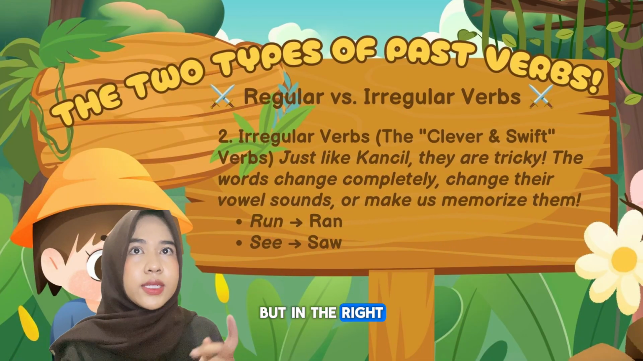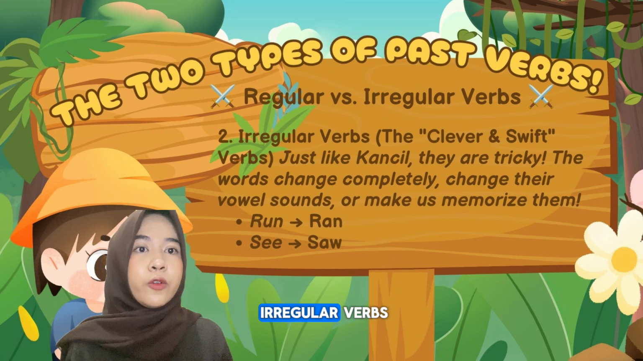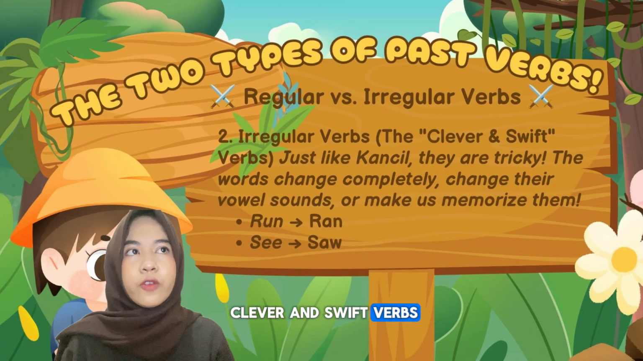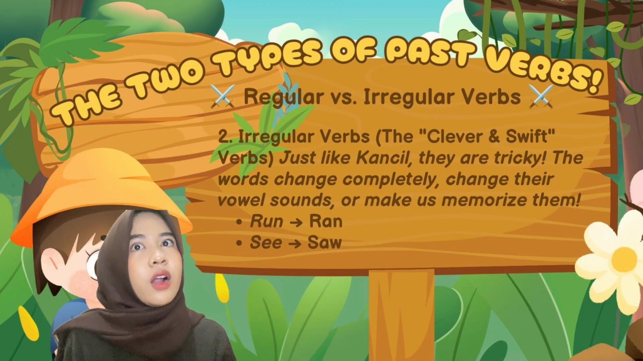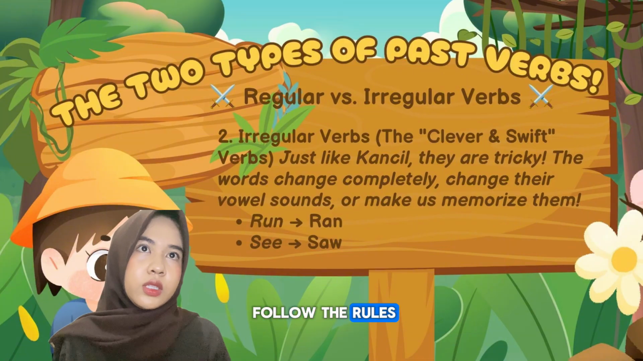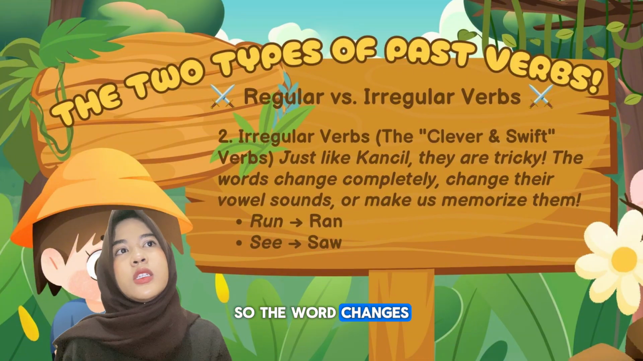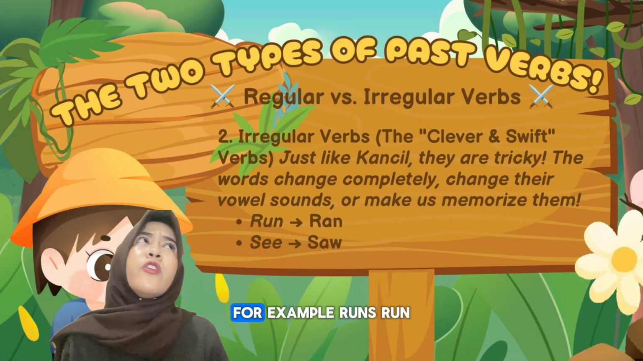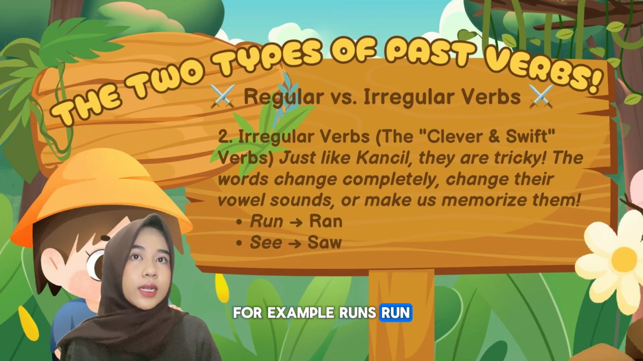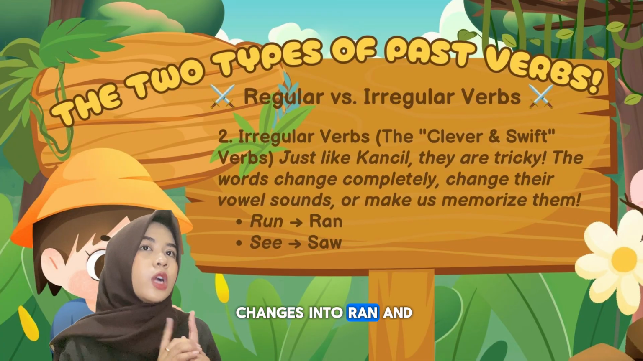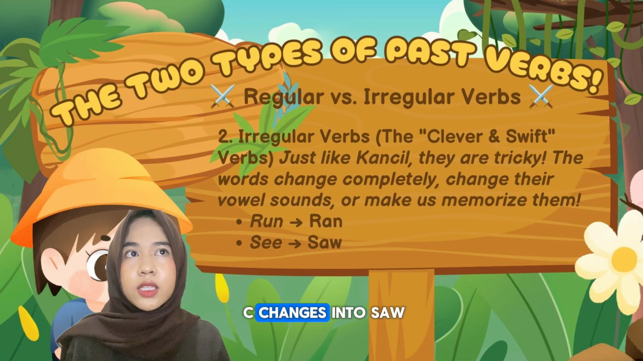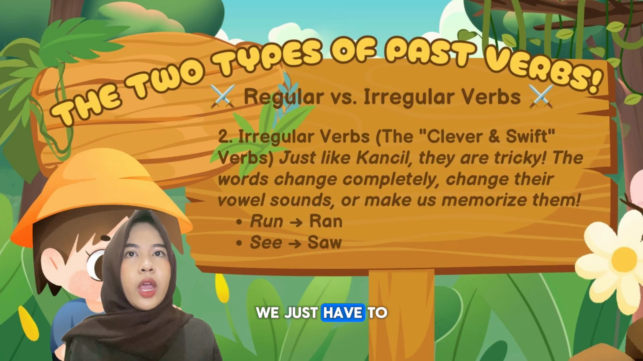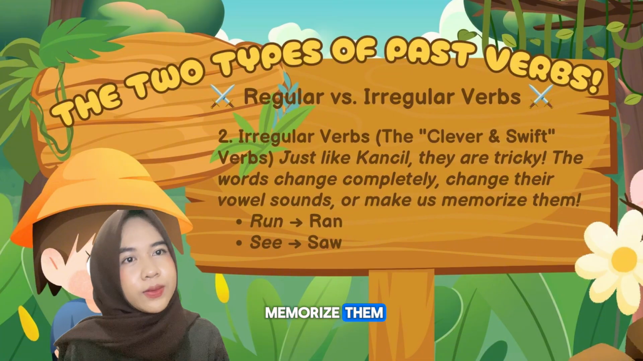But on the right side, we have the irregular verbs. Now, these are the clever and swift verbs. Just like Kancil, they don't like to follow the rules, so the word changes completely or changes its vowel sounds. For example, run changes into ran, and see changes into saw. There is no other trick here. We just have to read a lot to memorize them.